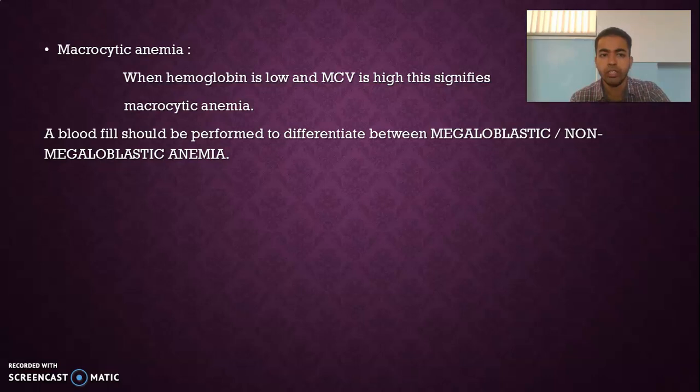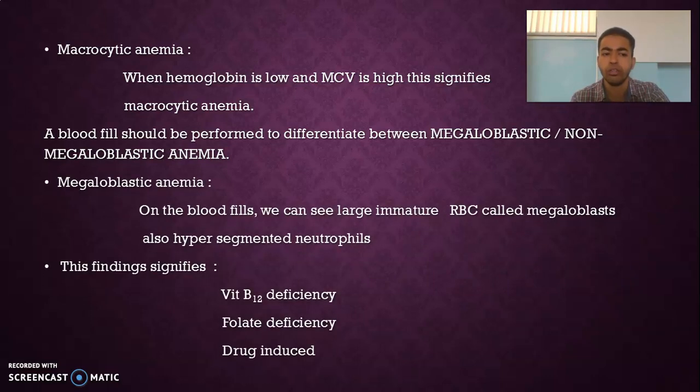Macrocytic anemia is when the hemoglobin is low and mean corpuscular volume is high. This signifies macrocytic anemia. So a blood film should be performed to differentiate between megaloblastic or non-megaloblastic anemia. So what is a megaloblastic anemia? On the blood film, we can see large immature RBCs called megaloblasts, also hypersegmented neutrophils.